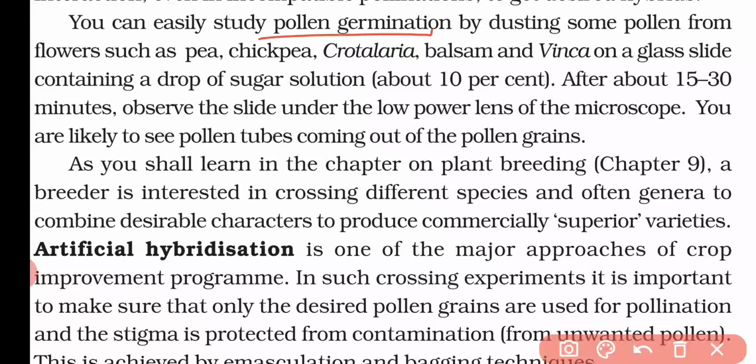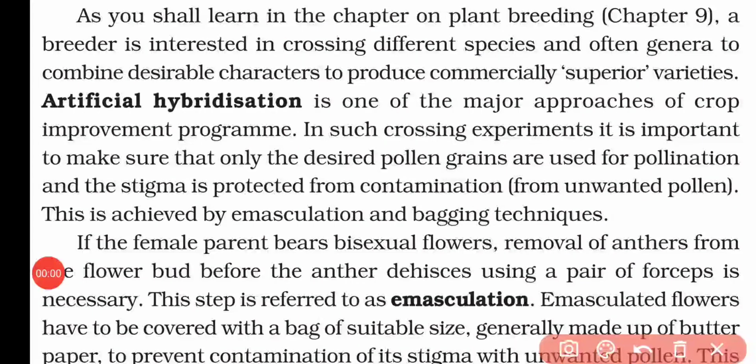Now if we want to study pollen germination, it is very easy. We have to dust some pollen from a flower such as pea, chickpea, balsam or Vinca onto a glass slide, and add a drop of sugar solution, about 10%. After 15 to 30 minutes we observe it under a low power microscope, and we can see the pollen grain germinating and producing the pollen tube. So by this method we can easily study pollen germination.